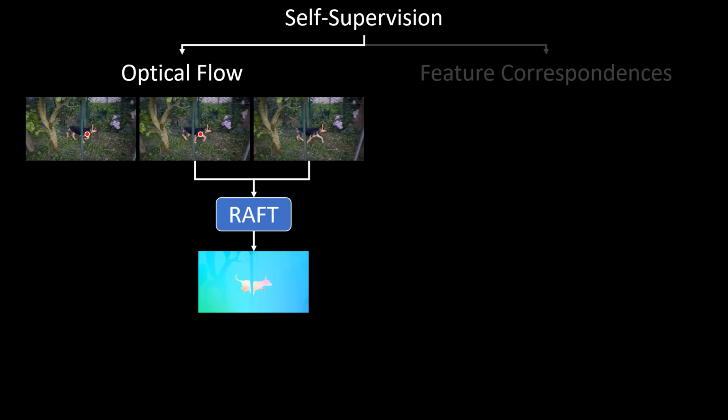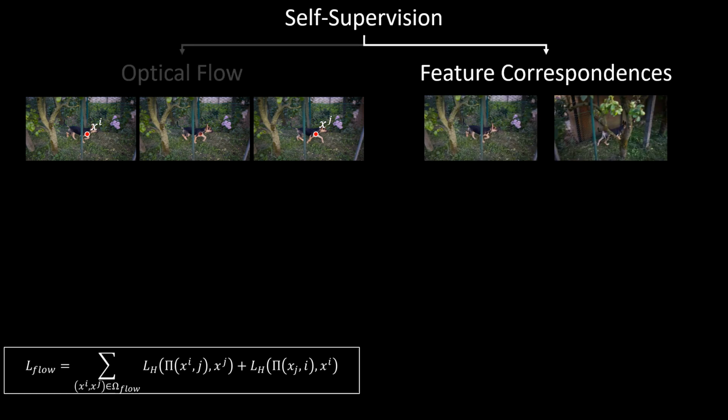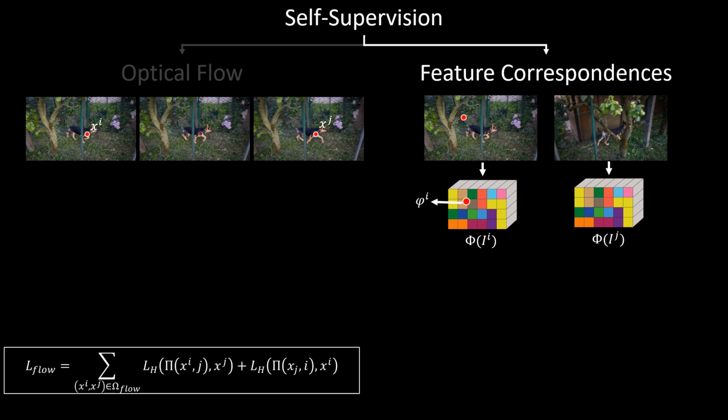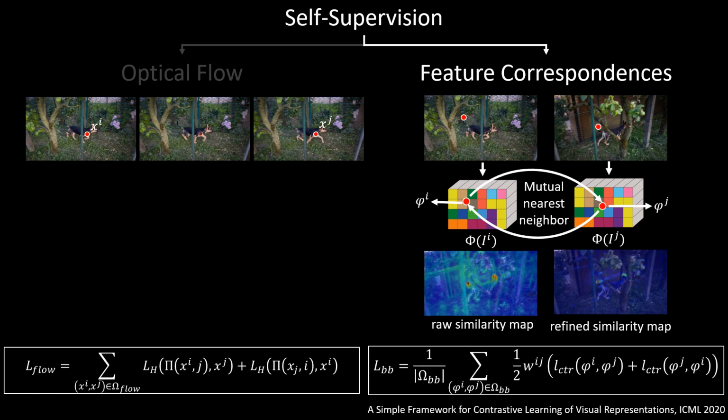We extract short-term tracks by chaining optical flow displacements between consecutive frames using RAFT and checking for cycle consistency. During training, pairs of points are sampled from these tracks as supervision for our flow loss. To extract reliable feature correspondences between frame pairs, we compute their feature maps and identify mutual nearest neighbors, known as best buddies. During training, we use a contrastive loss to enhance the correlation between refined best buddy features, sharpening and localizing correspondences, and resolving ambiguities.